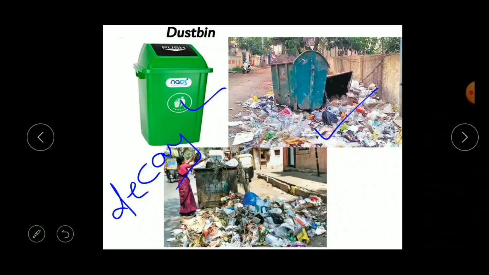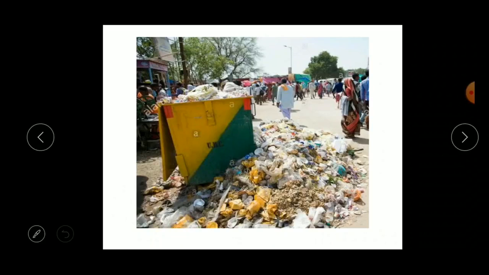Understood children? What is the meaning of decay? It is decompose. So children, can you observe this dustbin here? What can you observe here? See here, around the dustbin you find waste, because the people will not throw the waste exactly in the dustbin. Instead of that, they will throw it around the dustbin. Here you can see, yes, here also.